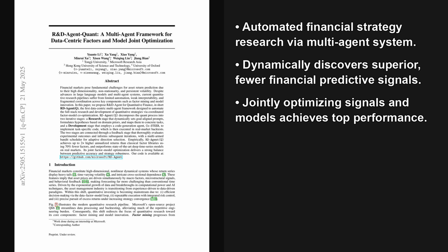So today we're diving into a fascinating paper called R&D-Agent-Quant, a multi-agent framework for data-centric factors and model joint optimization. Now, predicting asset returns in financial markets is, well, notoriously tricky. You've got high dimensionality, meaning tons of variables. Markets are non-stationary, always changing, and there's just inherent volatility. This paper tackles how current quantitative research pipelines often struggle with automation and coordinating different research components.